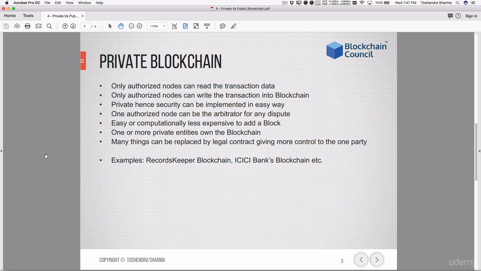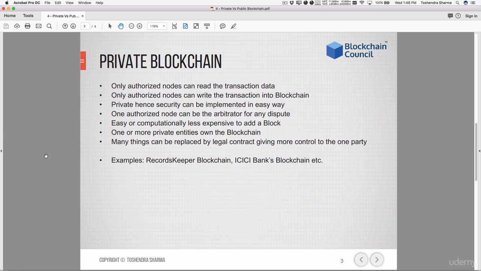The consensus can also be resolved using an arbitrator. So we can make one node the arbitrator. Whenever there is no consensus, it can resolve the consensus by saying something in favor of either the transaction or against the transaction. It's up to the node. It is also easy for anyone to add a new block, because since security is controlled, it is not necessarily required to make it more expensive for the entire blockchain.